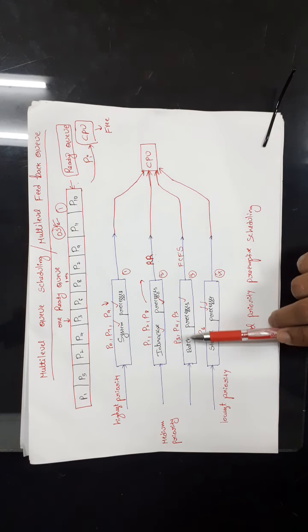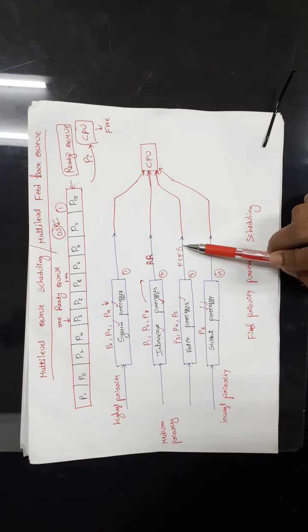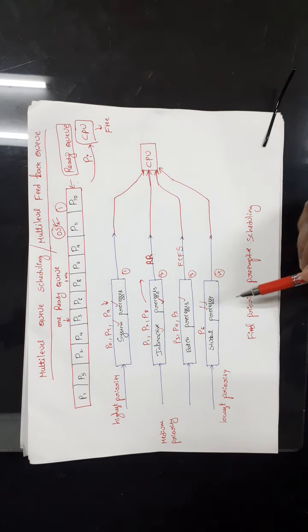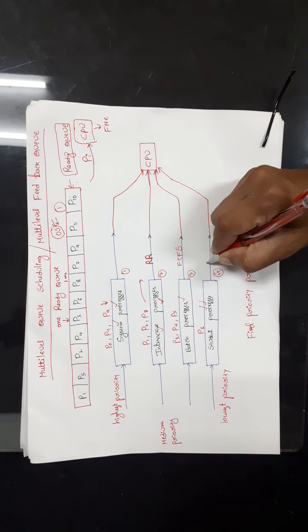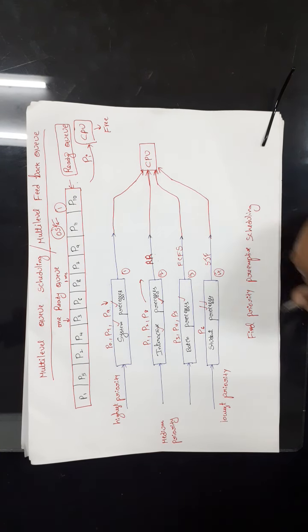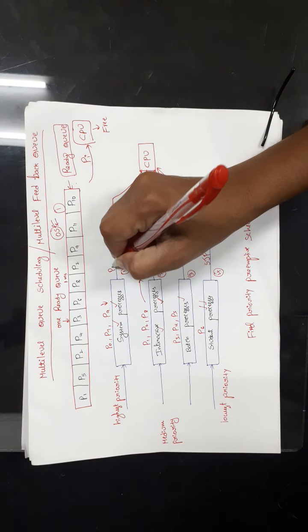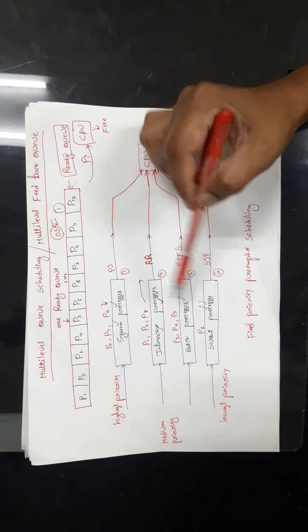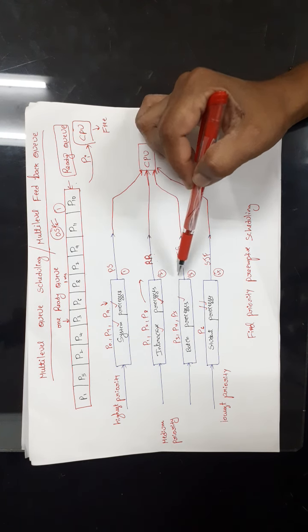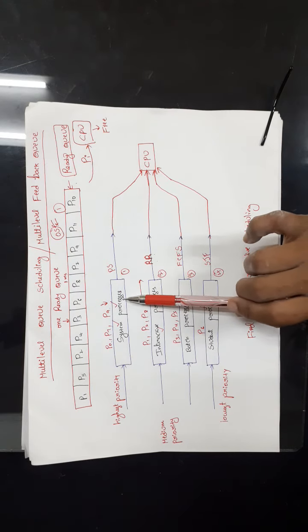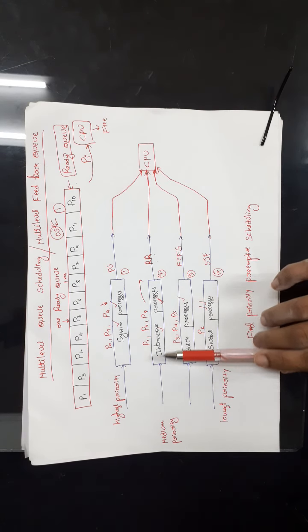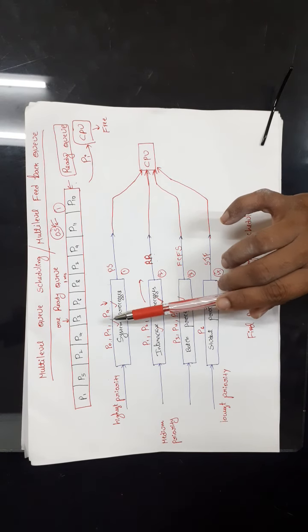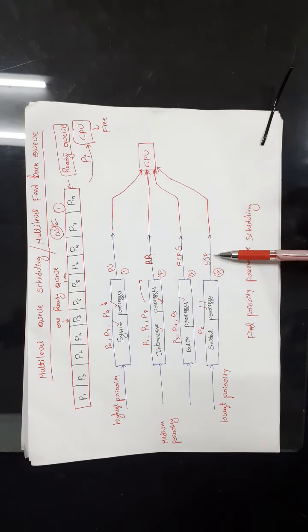Let us assume that for this queue I am following first come first serve. Here the response time is not important, right? So I am following first come first serve. And let us assume that for student jobs I am following shortest job first. Here I am following priority scheduling. Let us assume that for each and every queue we are following different scheduling algorithms. When you have different ready queues or multi-level queues, these are the different level queues, right? In a multi-level queue, in each queue you can follow a different scheduling algorithm.